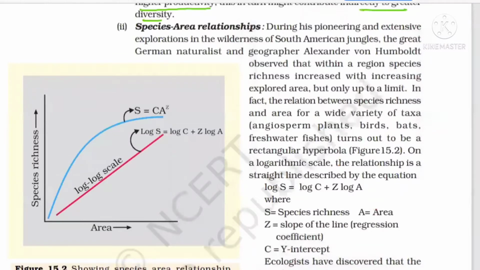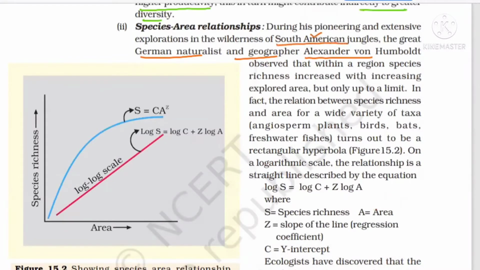Now see, beta, next is this one, Alexander von Humboldt. He was a German naturalist and a geographer. He was doing a lot of extensive work, exploring the South American jungles.